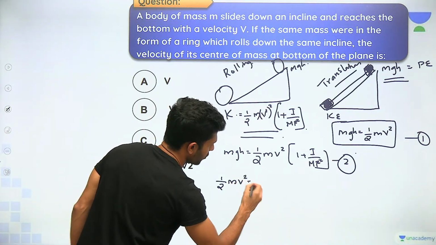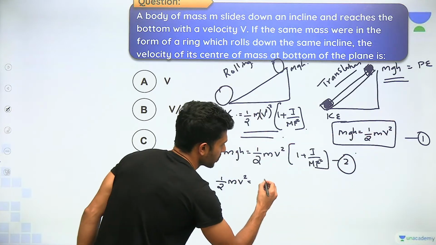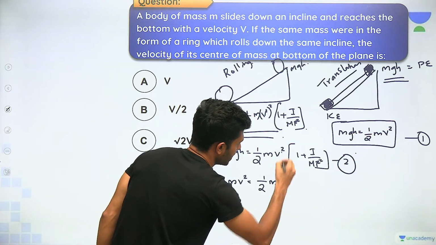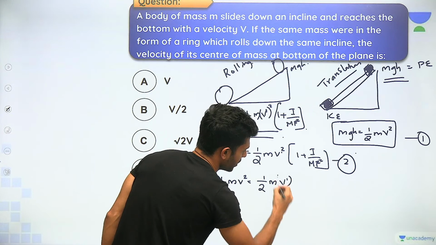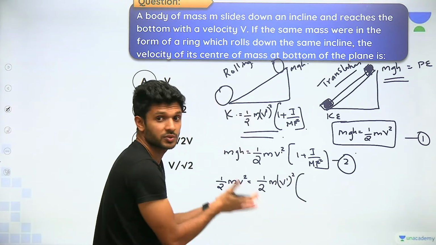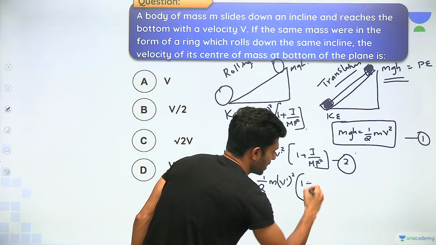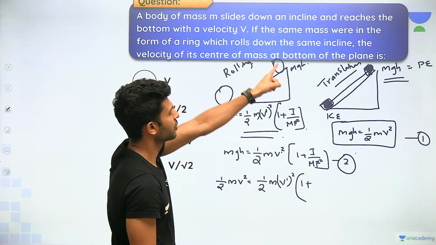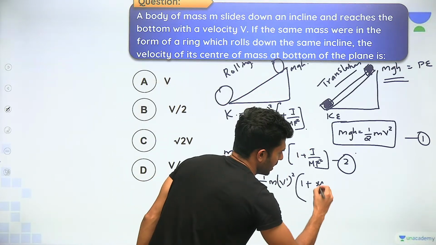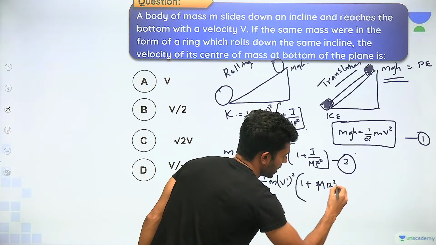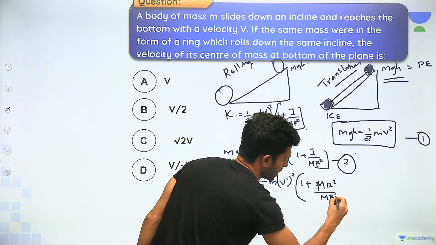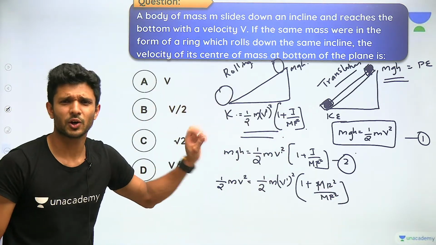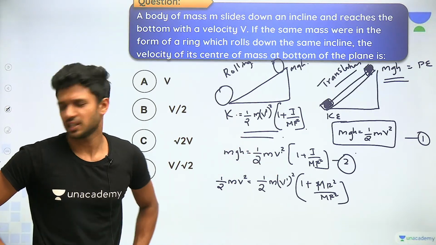Yes, you are correct. The right hand side of the equations will also be equal. Half mv square is equal to half mv dash square, which we need to find out here, times 1 plus, what is the moment of inertia of a ring? mr square, by mr square. That's it. The physics is done, nothing else, only mathematics is left.